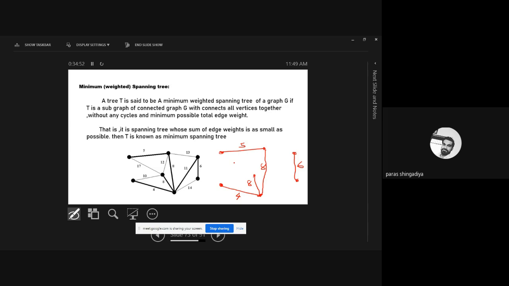But suppose I include the 10 here. If I connect these two vertices whose weight is 10, it will create a closed walk.